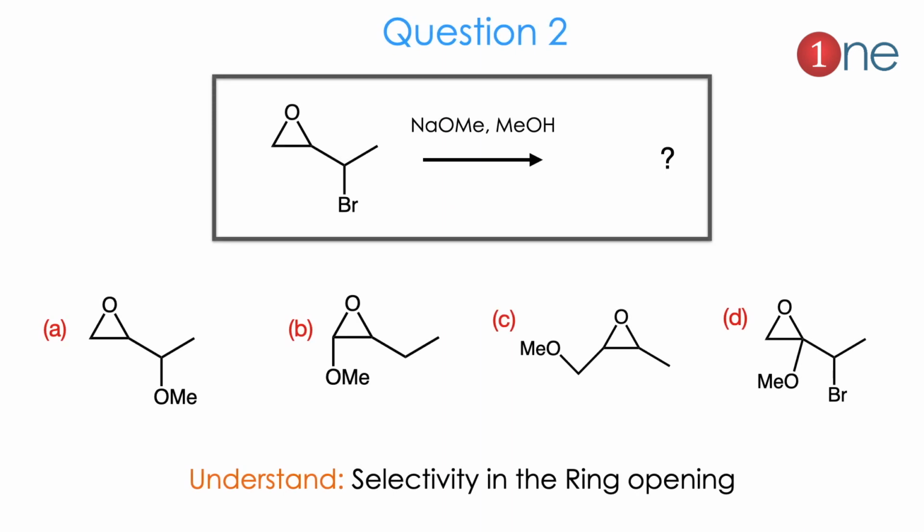Then question number 2. The starting material is an epoxide attached with an alkyl bromide. The reagents are sodium methoxide and methanol. They ask you to guess the product. The products are very interesting. Just an exchange of bromine to methoxide, or attack on the first position, or the alkylated methyl and methyl are in different positions, or the rearrangement, or the same position. Here you have to know selectivity in ring opening, otherwise you cannot answer it.